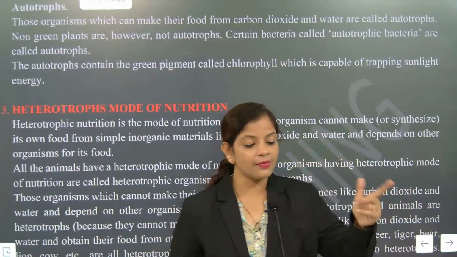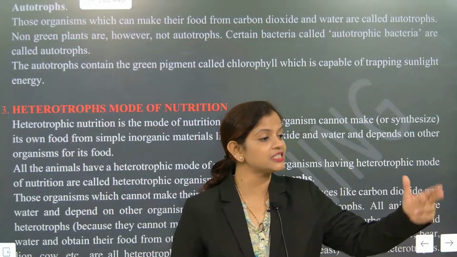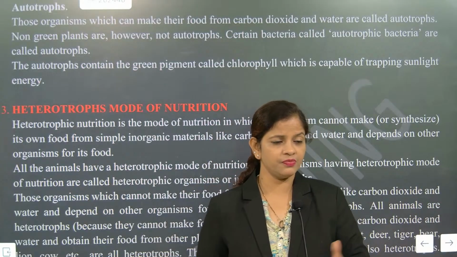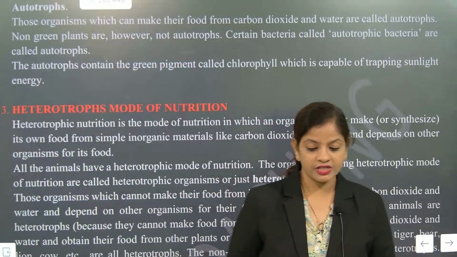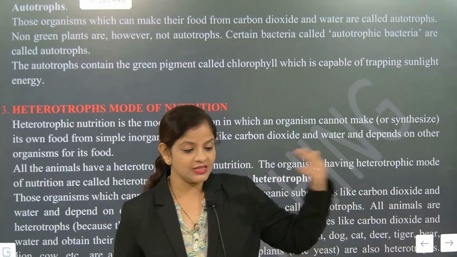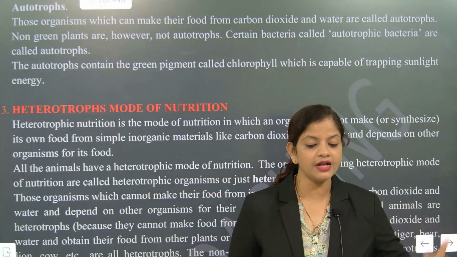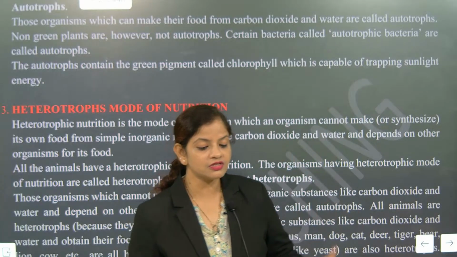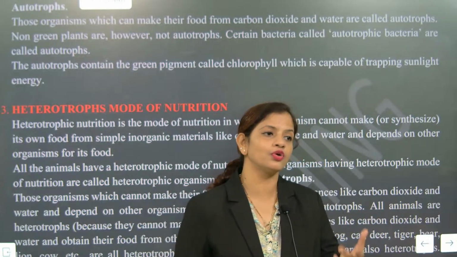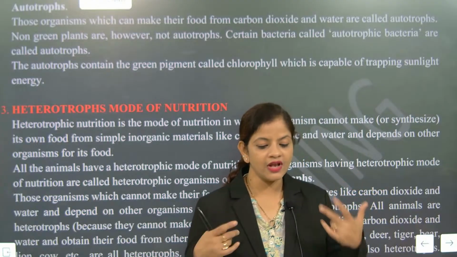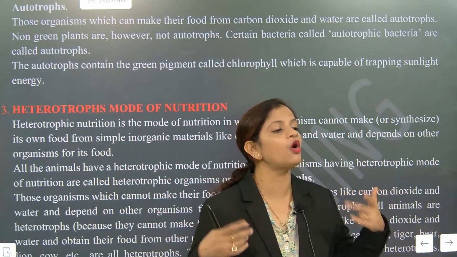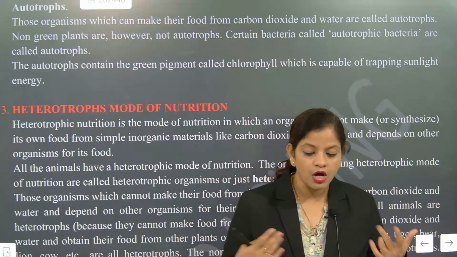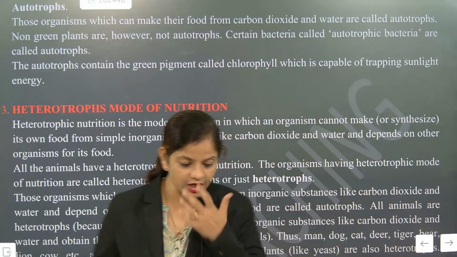Reduction of carbon dioxide takes place to make carbohydrate. Understood or not? And the carbohydrate that is made is called glucose. So this is the simple process of photosynthesis that I have explained. For photosynthesis, the major thing needed is chlorophyll. If we had chlorophyll, we could also be autotrophs. But since we don't have chlorophyll, we can't be autotrophs. Absolutely correct, Sanjay, Tarun. Super.